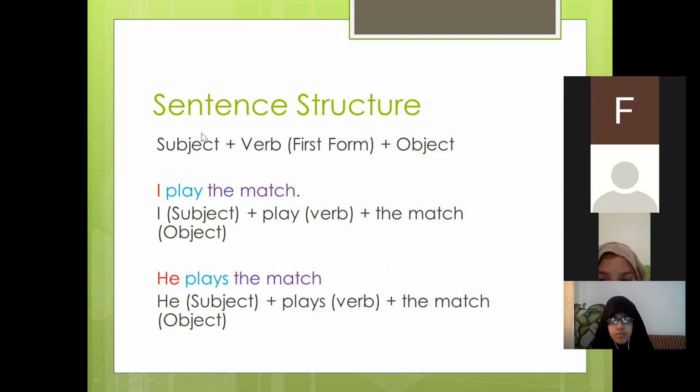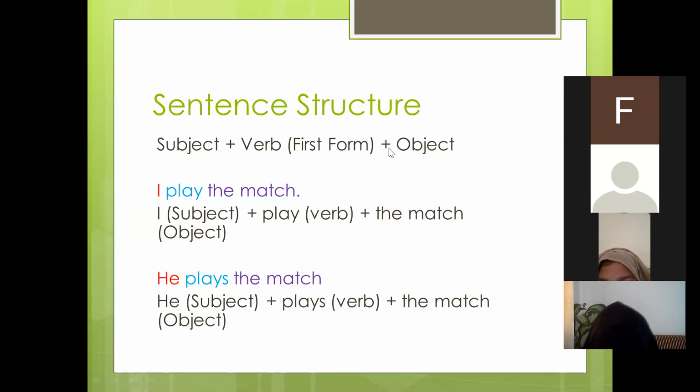In this slide, you may see the structure of the simple present tense. What is the structure? First comes the subject. While you are forming sentences in the simple present tense, first you find the subject. The subject is followed by the verb, and which form of the verb do we use in the simple present tense? The first form of the verb, which we may also call the root form. First form is easy for you to understand, but keep the second term in mind too: the first form can also be called the root form of the verb.